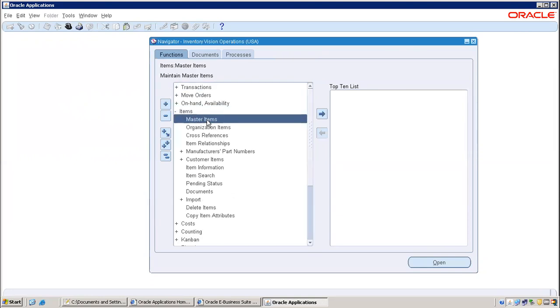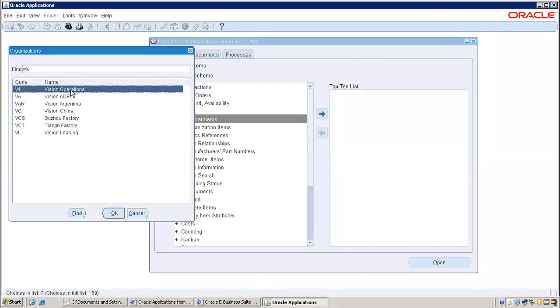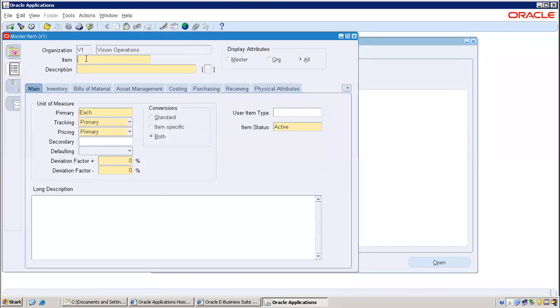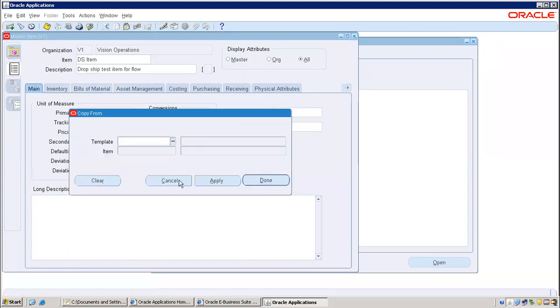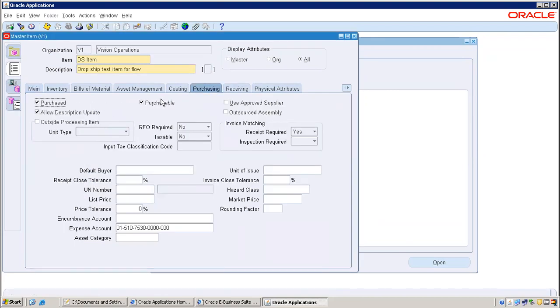Whatever item you created in P2P, O2C may not be useful. If you want to make it useful, then we have to do additional setups here. So for example, here DS item, drop ship test item for flow. As usual, you need to inherit from a template so that it will enable all the attributes. If you look here, these are all the attributes.